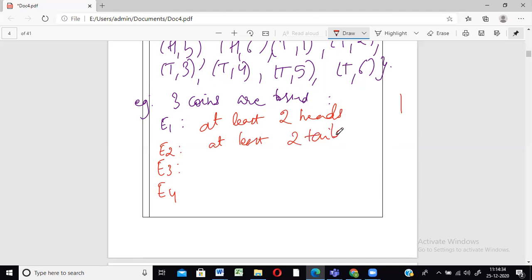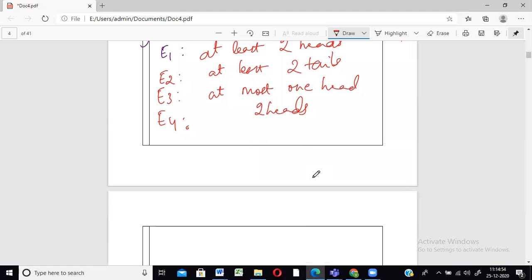And the next one, at most one head. At most one head means ज़्यादा से ज़्यादा one head. More than one head will not do. कुछ भी head नहीं है, that is also okay. Okay. So the fourth event is occurrence of two heads. Two heads, all right. So let us first quickly write the sample space.